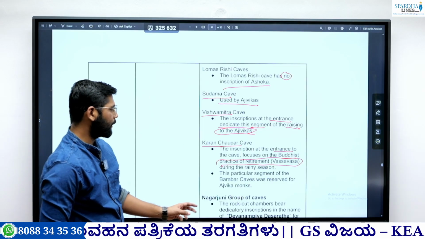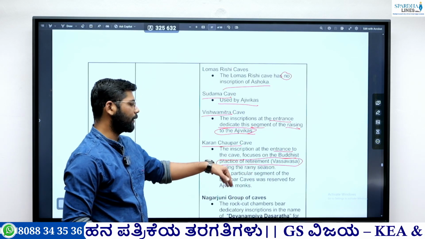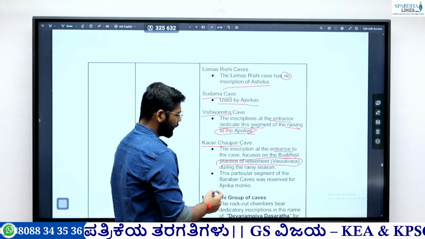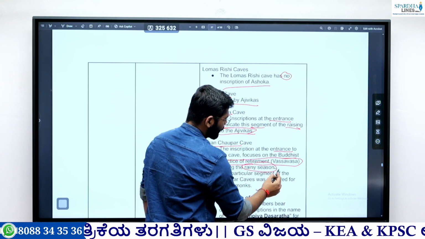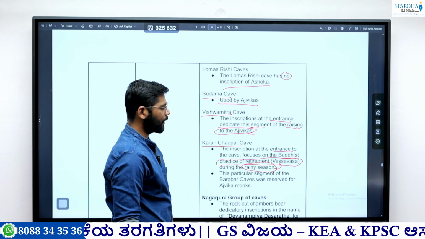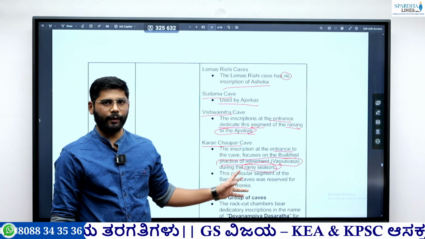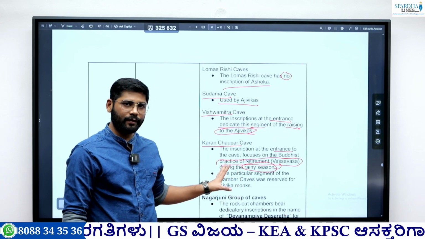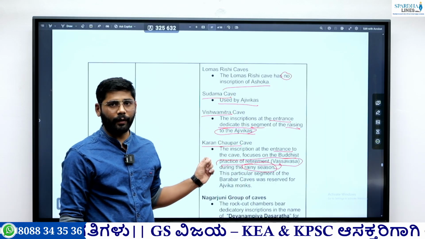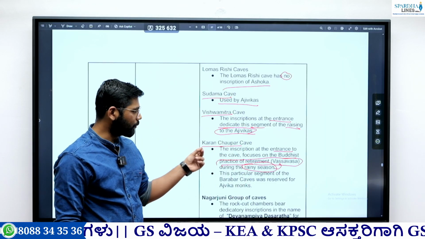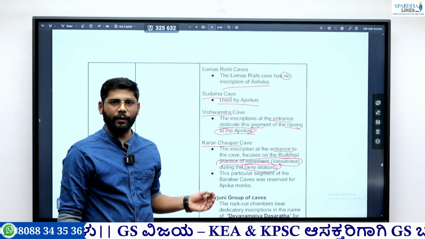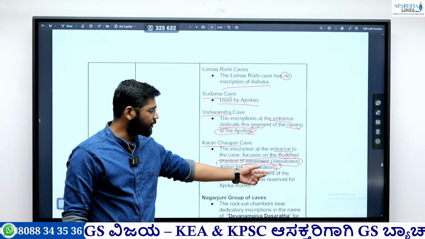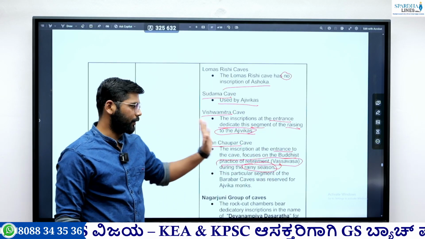So this is the practice associated with the entrance. This is also a previous year question, and this particular Vasa is used by Buddhist monks during the rainy season. So they might ask, the Vasa is associated with what? So remember, this is the Buddhist practice of taking shelter during the rainy season. Okay, in the rainy season, monks did not travel, they used to take rest and shelter, and this practice is called Vasa. So this is an important thing.